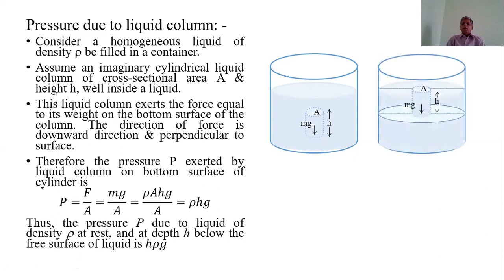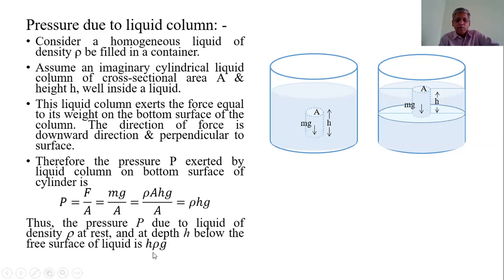Now if this liquid column moves vertically upward in such a way that the top surface of this cylinder is at the free surface of the liquid, and the bottom surface remains at the height h below the free surface, that's the pressure due to this liquid of density rho at rest and at depth h below the free surface, equal to h rho g.